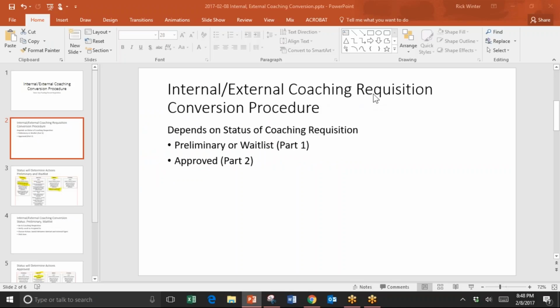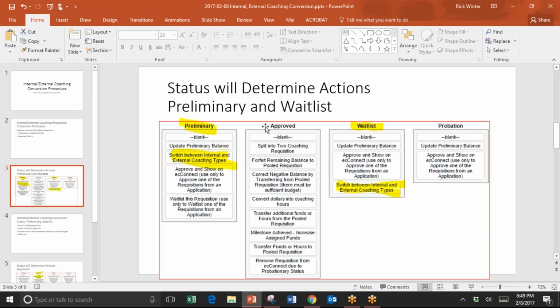I am from ECLA's Help Desk, and this is part 2 of the internal external coaching requisition conversion procedure. In part 1, we talked about statuses that are preliminary or waitlist for the requisition, and this is part 2 for approved statuses. Just as a review, when you were working with either preliminary or waitlisted requisitions, you had to use the action switch between internal and external coaching types.